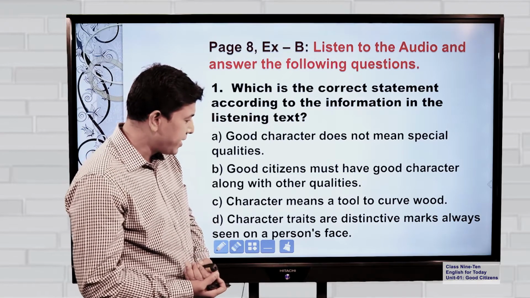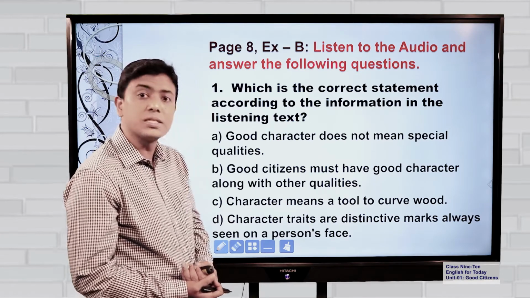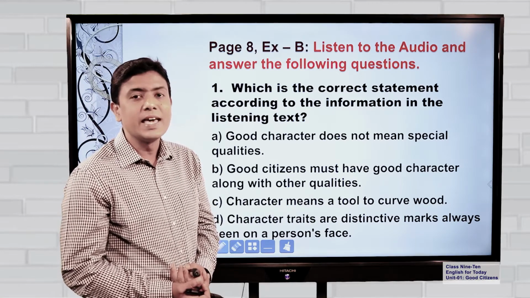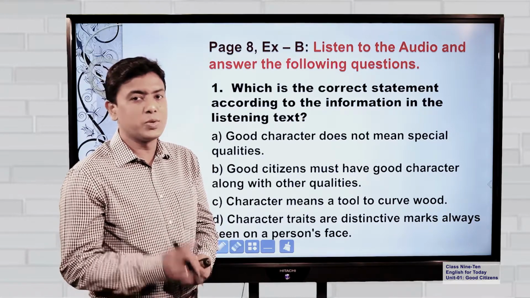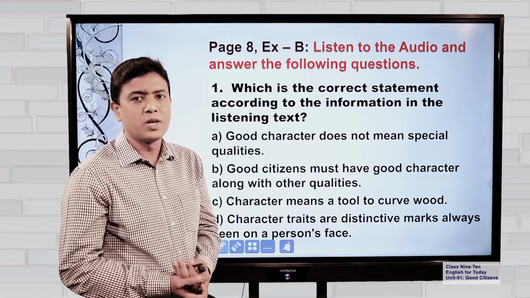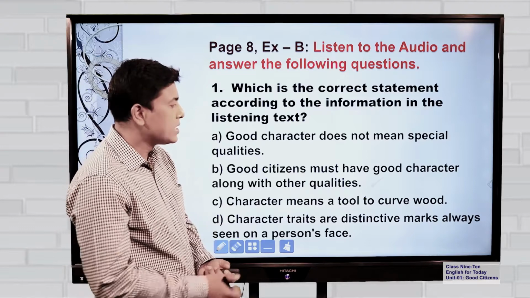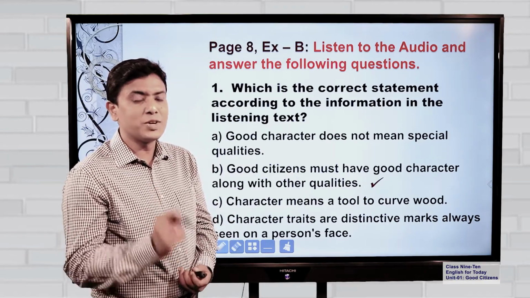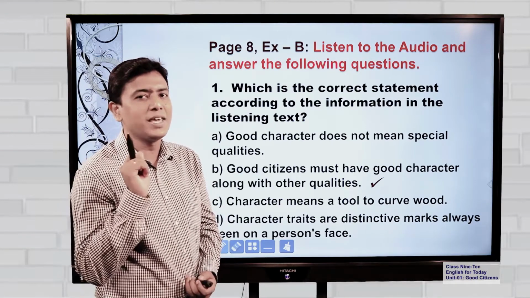And number D, character traits are distinctive marks always seen on a person's face. No, you don't see character on someone's face. In fact, it is a very special inner quality. So you cannot see it, but you can think of it. You can feel it. So I think number B is the correct answer. Yes, absolutely correct. It is the correct answer. So I believe you have heard the audio very carefully and you found out the answer even before I have shown you.